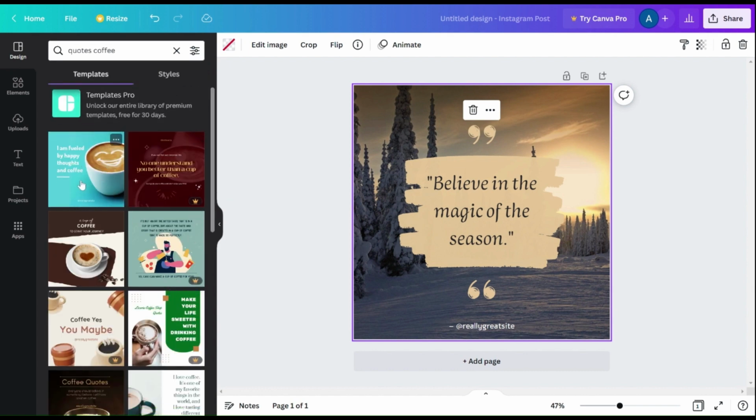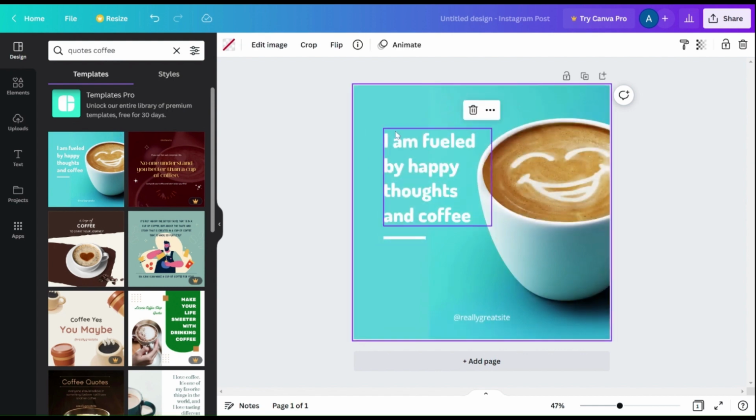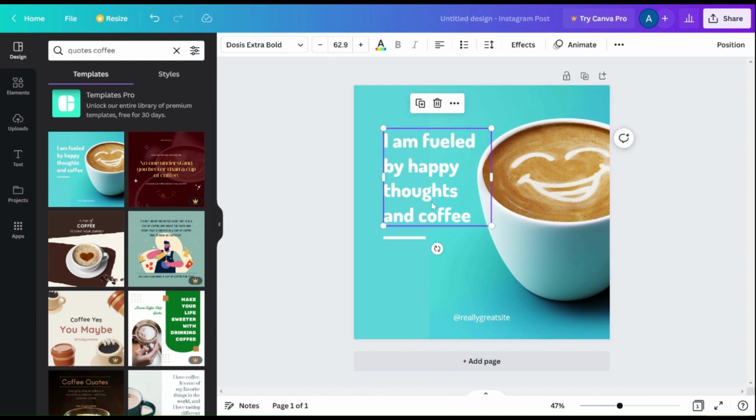Okay, let's go with this one. And now that we've selected it, we just need to update the copy here with the quote that we generated from ChatGPT.